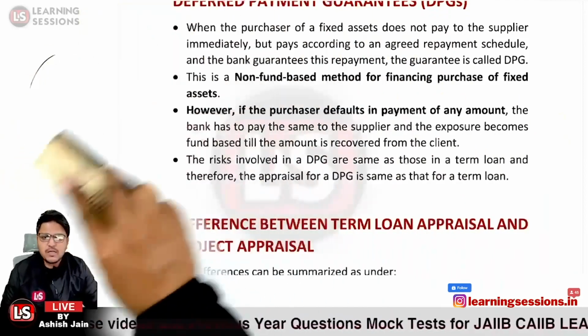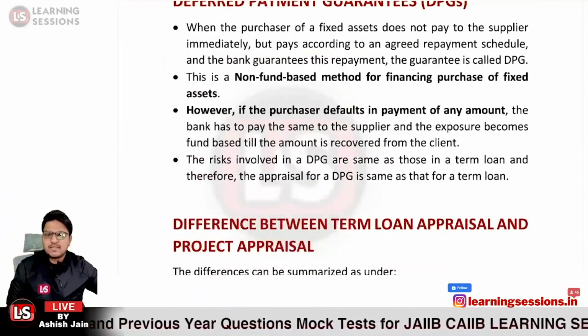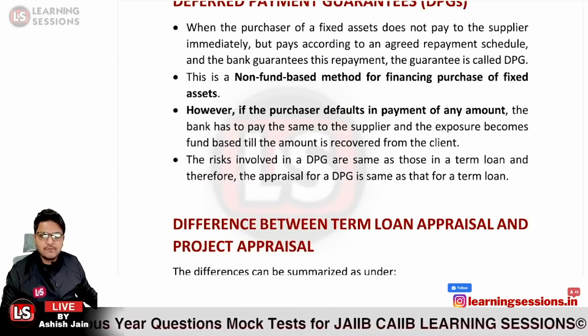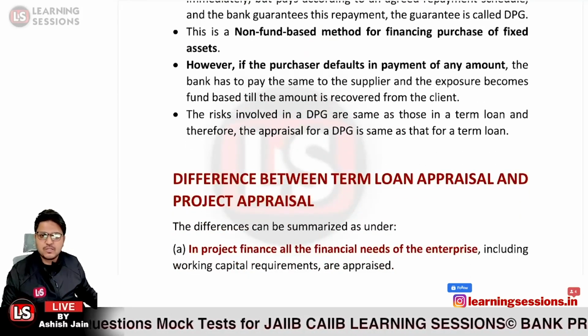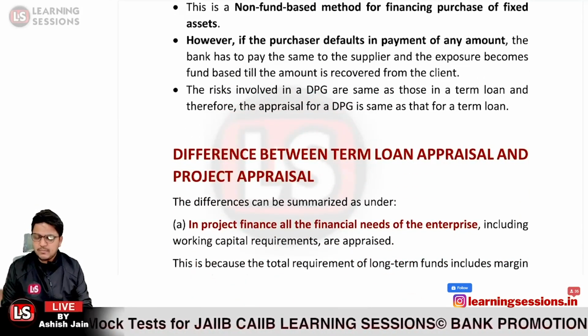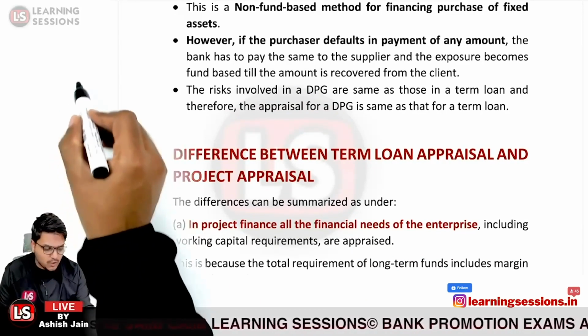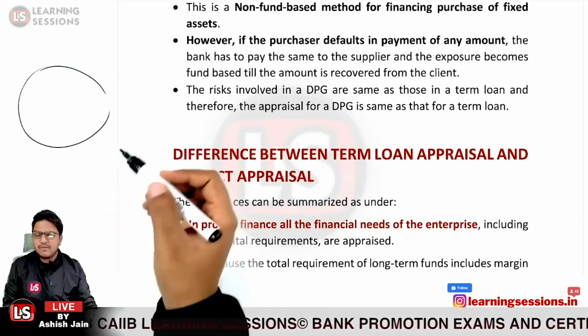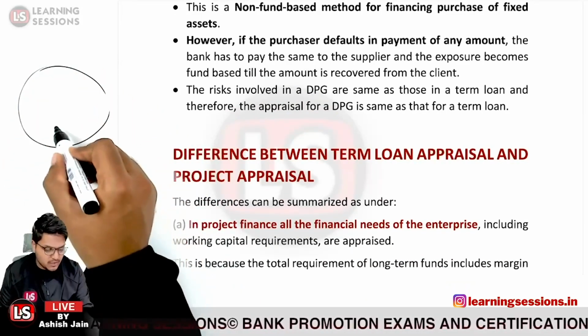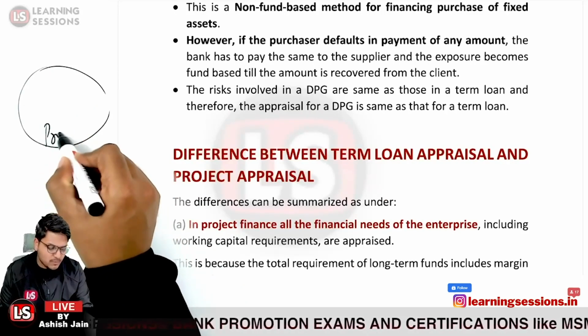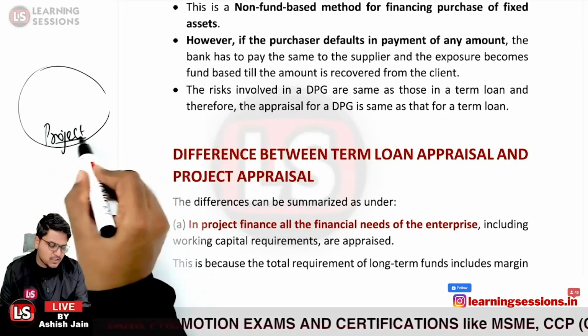Next, it is related to the differences between the term loan appraisal and the project appraisal. Now, what is actually the project appraisal? Project appraisal is basically that we need to look into each and every detail of the firm related to some particular project. Let us take the case that this particular project is to be financed.